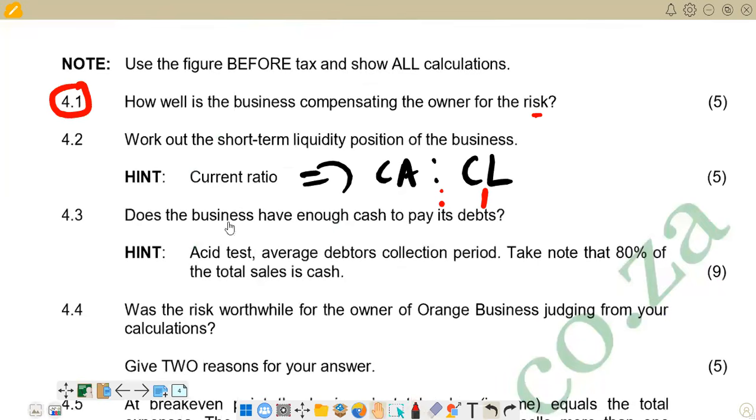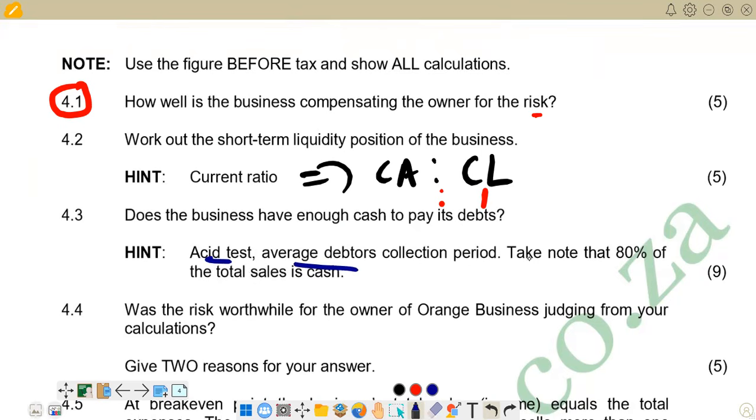Right, 4.3 is saying, does the business have enough cash to pay its debts? Then we are given a hint: acid test and average debtors collection period. These are the two that we are supposed to calculate. We are supposed to calculate the acid test ratio, and the average debtors collection period also needs to be calculated. So we are going to calculate that.